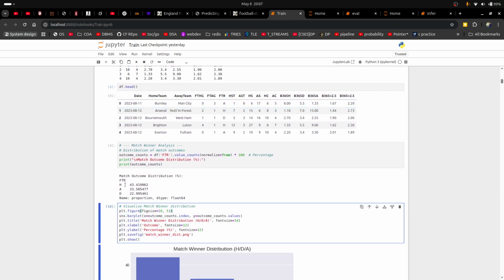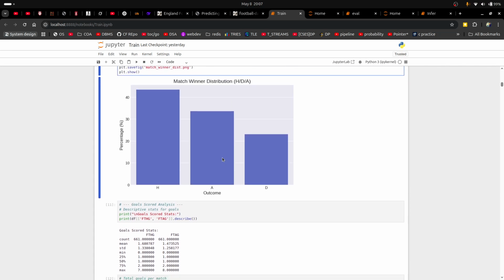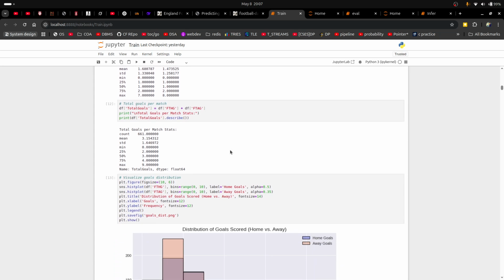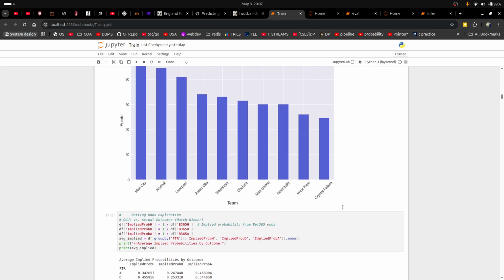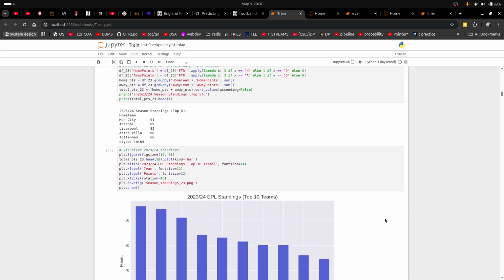So we made a basic EDA, like match outcome distribution and what it looks like. Our aim during this part was to find out correlations between features, which ones we can leverage to make the best predictions. So far we're just doing exploratory data analysis here. These are the EPL standings. We try to find some correlation between them and the features.